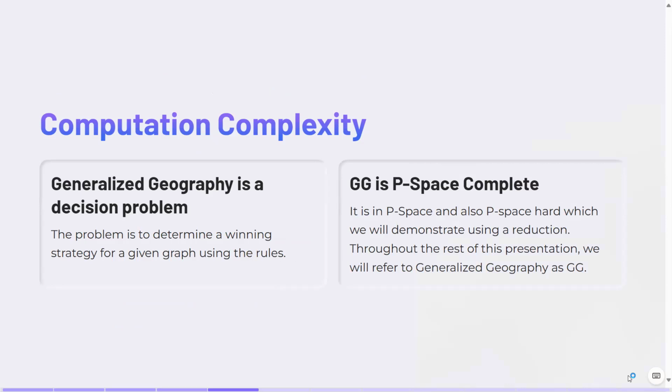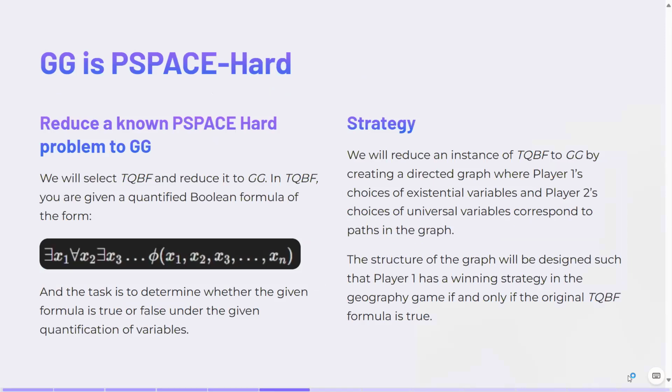We can show that the generalized geography problem is PSPACE-complete by first showing that it is PSPACE-hard. Recall that to show a problem is PSPACE-hard, we need to reduce a known PSPACE-hard problem to it. The problem we've selected here is true quantified Boolean formula, TQBF. Suppose we have a TQBF of this form, where we have a couple of existential quantifiers and one universal quantifier. Using this formula, we can do the reduction by creating a graph, and the process will look a little bit like this.